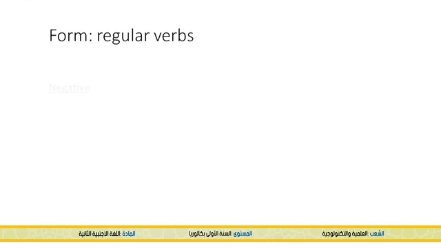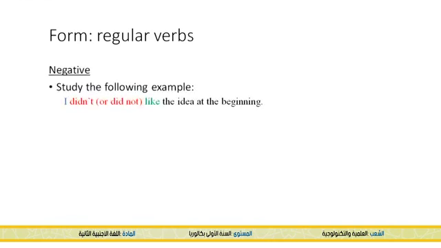Now, let's talk about the negative. Study the following example again. I didn't, or did not, like the idea at the beginning. So I is the subject, didn't is the auxiliary verb, and like is the verb. So here we have subject plus didn't or did not plus infinitive without to.